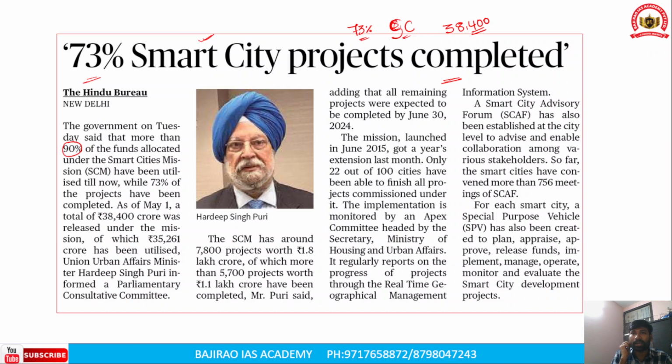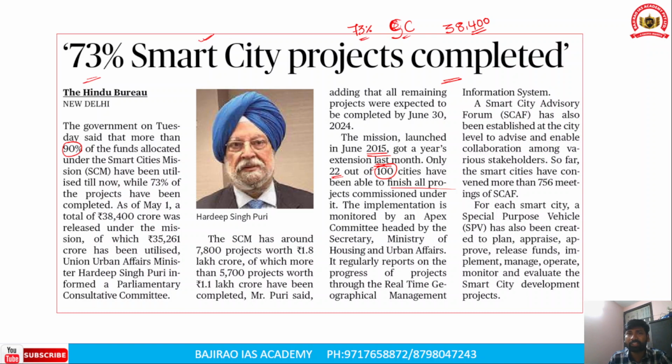Now we need to understand what a smart city mission is, and what facilities are generally provided under it. This mission was launched in the year 2015. It was also extended by one year last month. However, only 22 out of 100 smart cities have been able to finish all the projects commissioned under the smart cities mission.